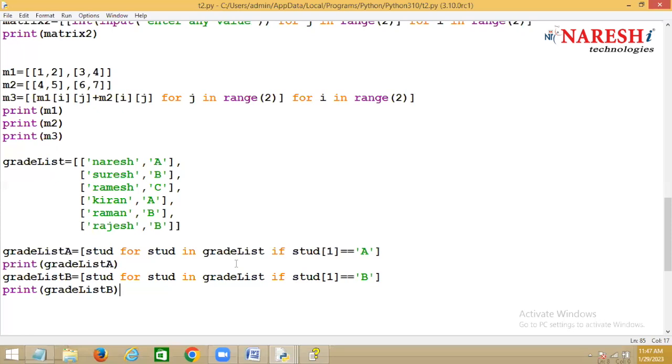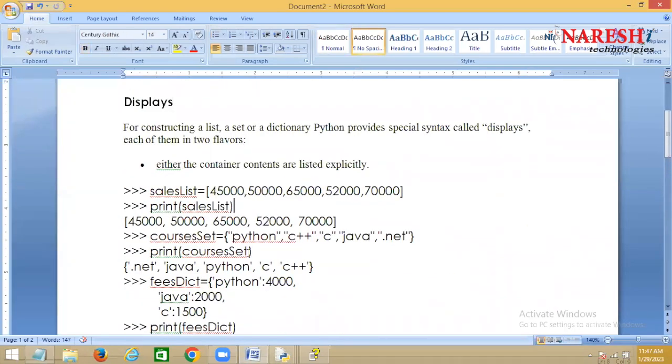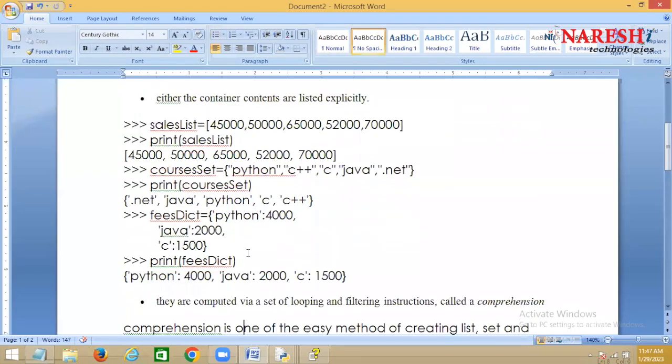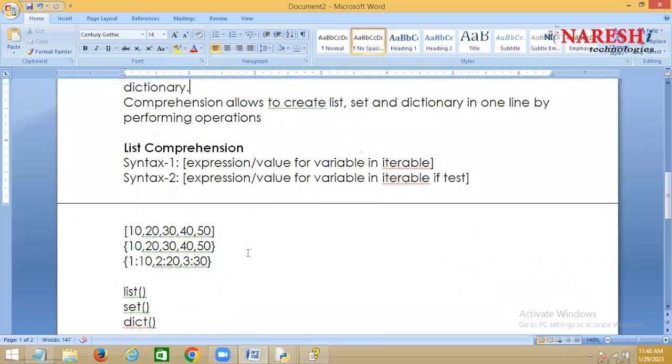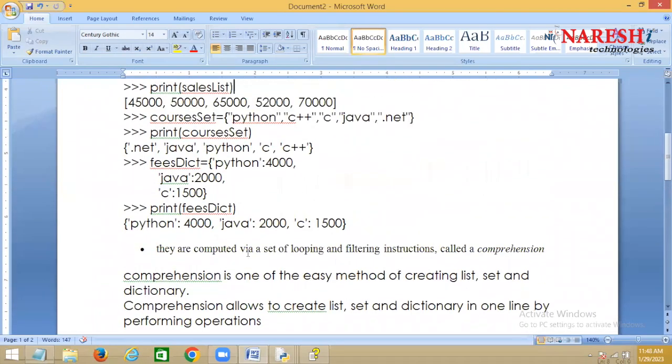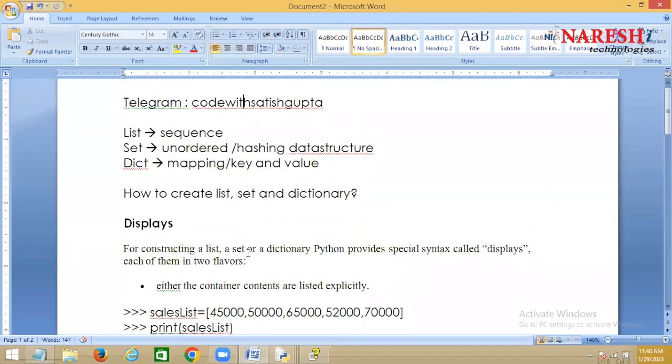Now, very simple. Only one statement, filtering. So clustering or grouping or filtering. This is one of the easiest ways of creating collections. What we have discussed only here is list, but there is also a set, and there is also one more, which is called what? Dictionary. There is a set also, and a dictionary.